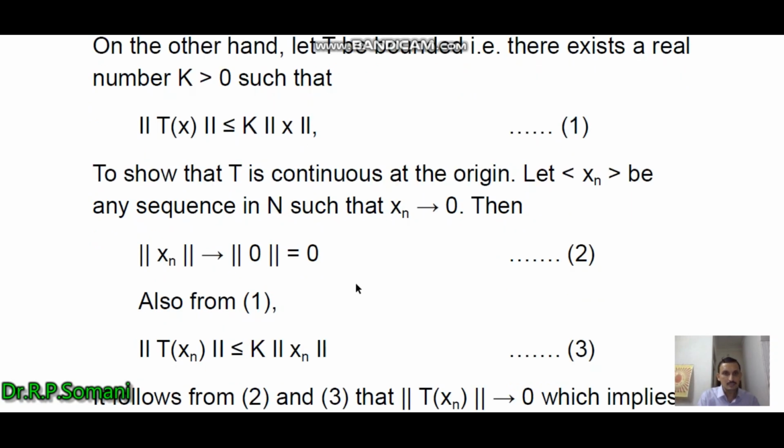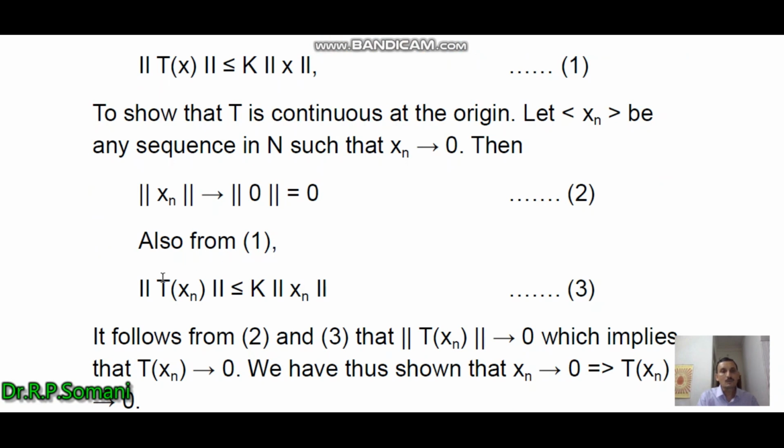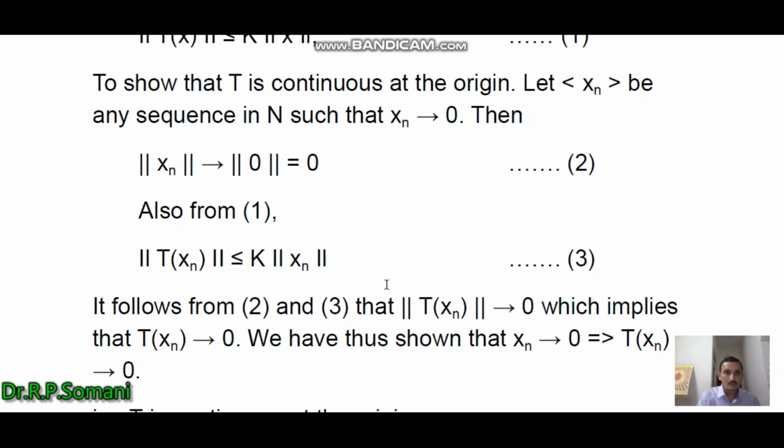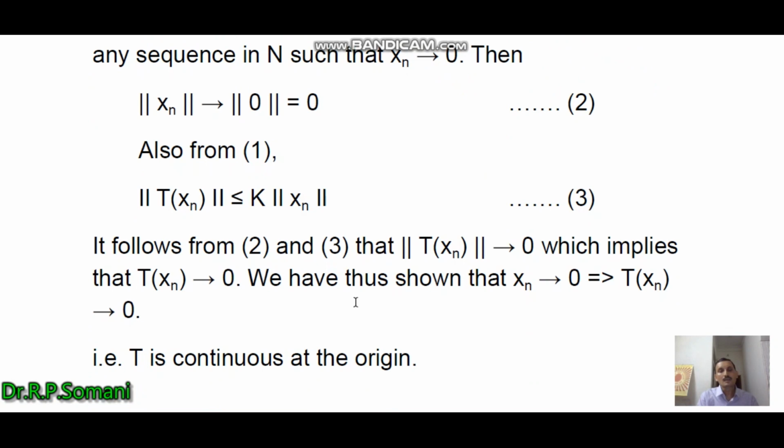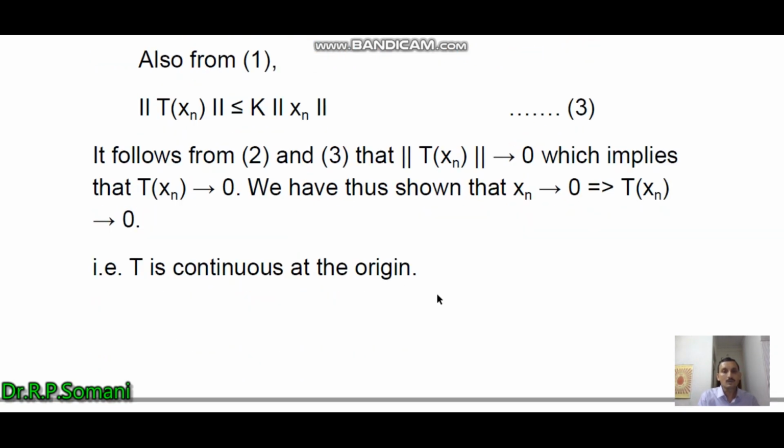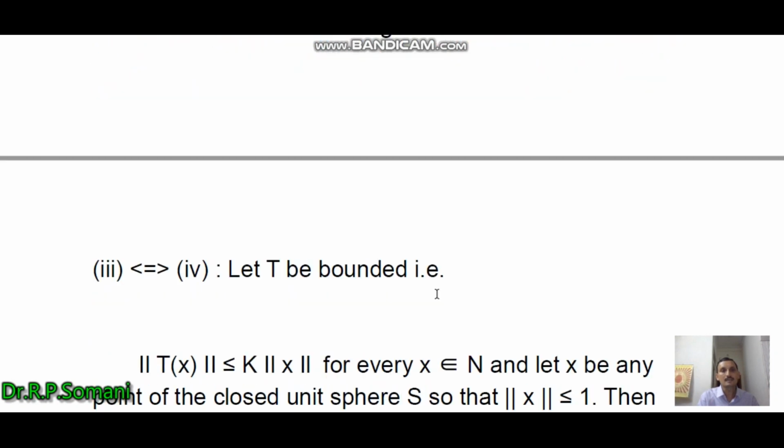Therefore, from this using equation 1, we obtain norm T xn is less than or equal to k norm xn. So it follows that as norm of xn tends to 0, therefore norm of T xn tends to 0, from these two equations 2 and 3, which implies that T xn tends to 0. And in this way we have shown that xn tends to 0 implies T of xn tends to 0. That is, T is continuous at the origin. So in this way, we have proved that the second and third conditions are equivalent.